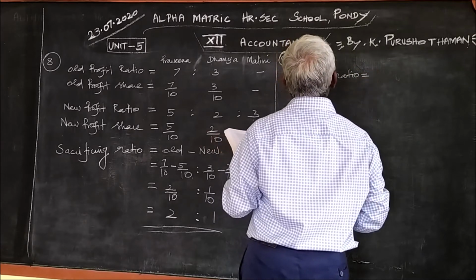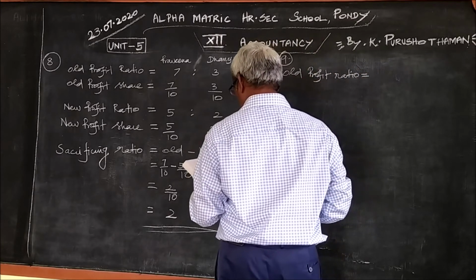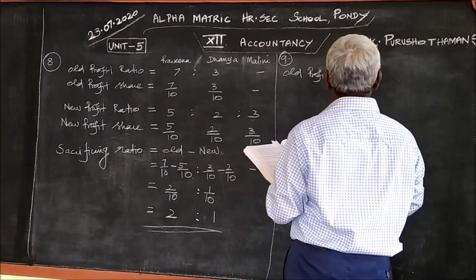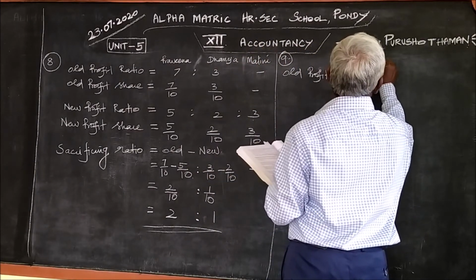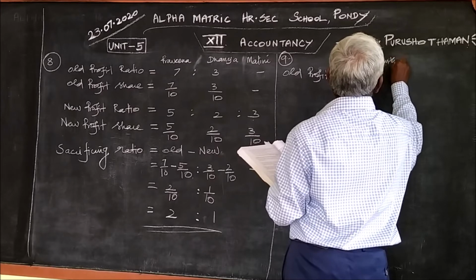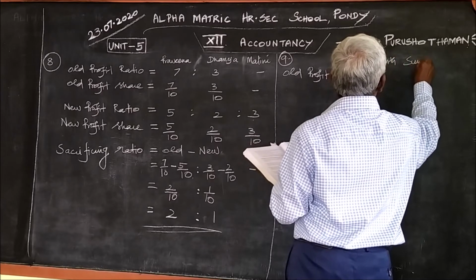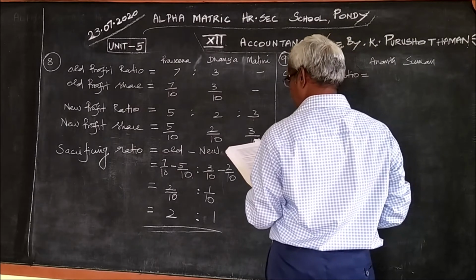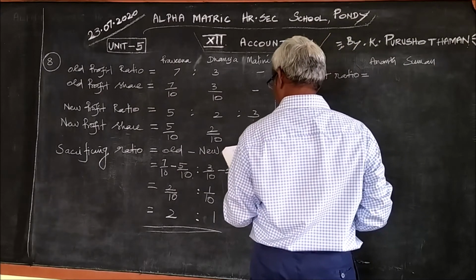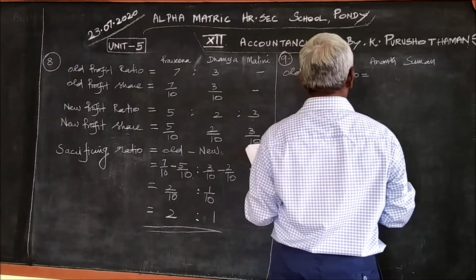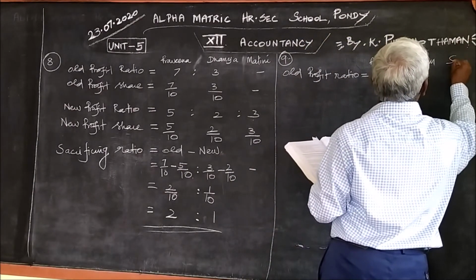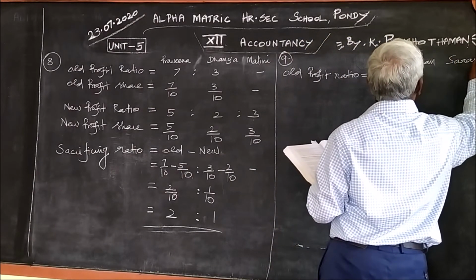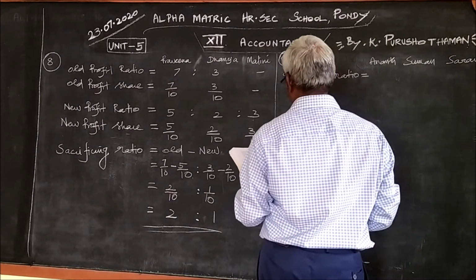Who are the 3 partners including the new one? Anand, Suman, and the third one is Saran. These are the 3 partners.